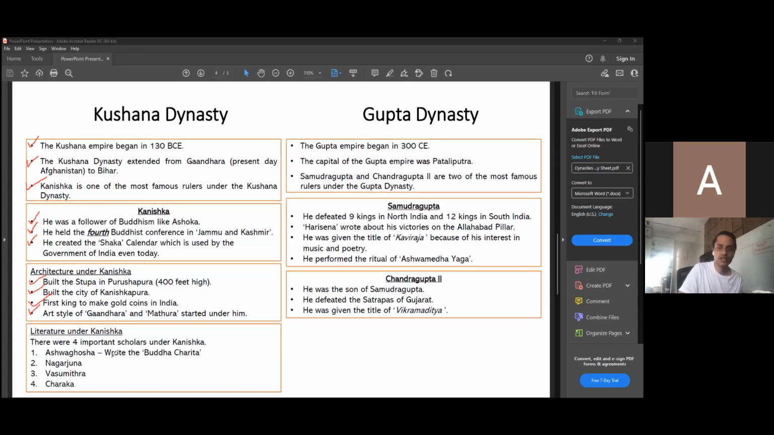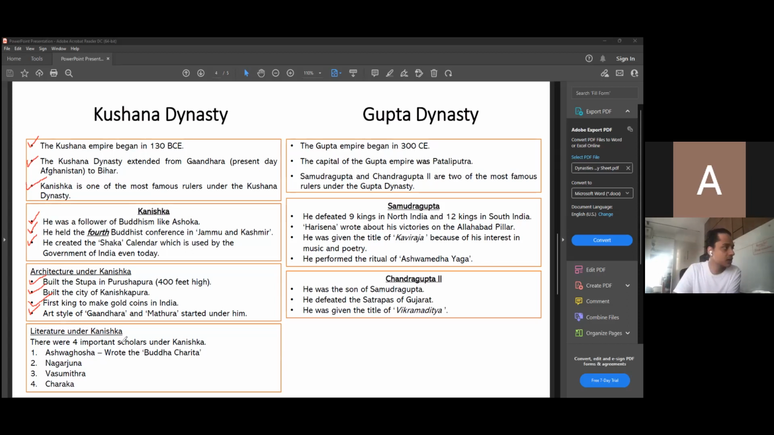Literature under Kanishka. Literature means writing. Keep this in mind. Just like I said, architecture is basically anything that is built, something that is made. Literature is anything that is written. There were 4 important scholars under Kanishka. And you will have to remember all of their names.